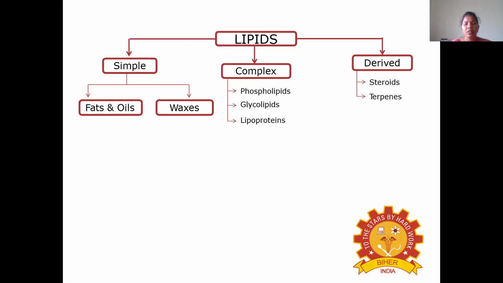Then lipids can be classified into three types: simple lipids, complex lipids and derived lipids. Simple lipids are fats, oils and waxes. Complex lipids are phospholipids, glycolipids and lipoproteins. Derived lipids are steroids and terpenes. The simple lipids are fats, oils and waxes.